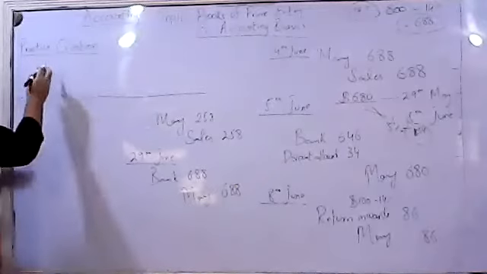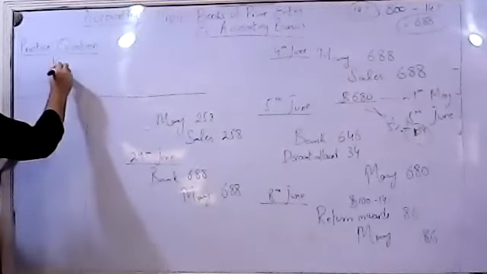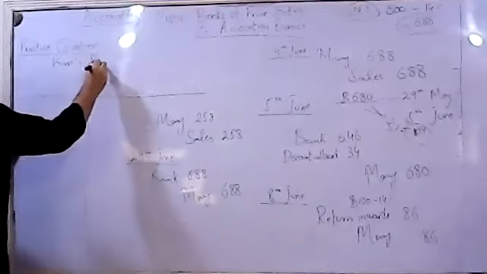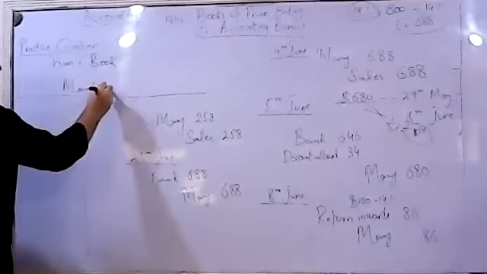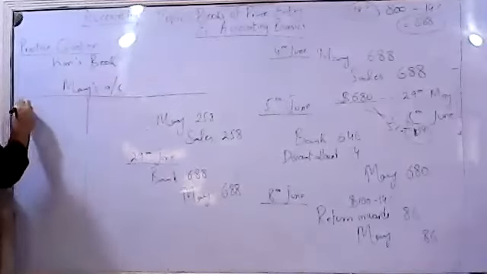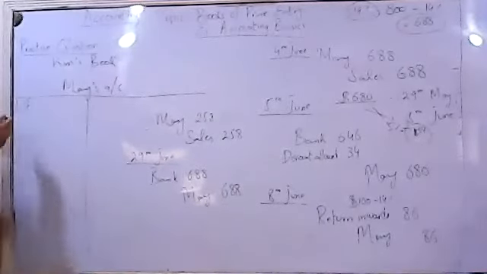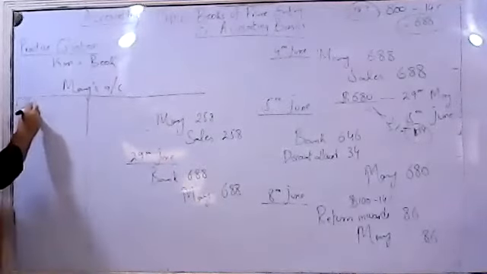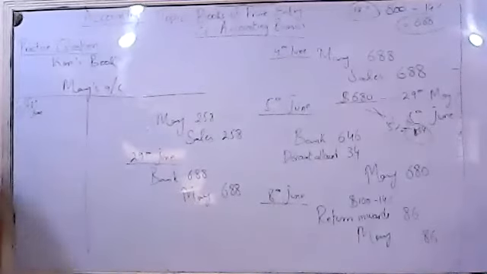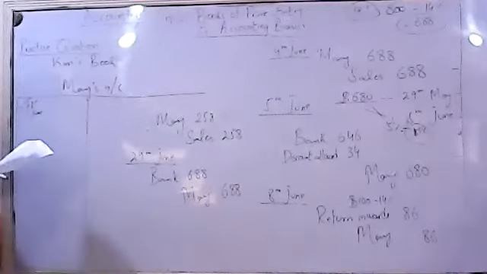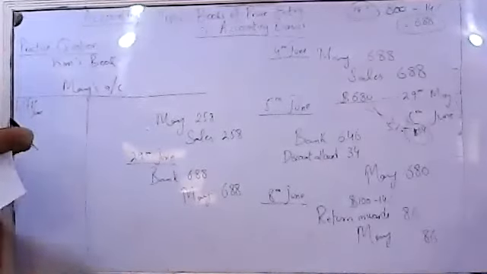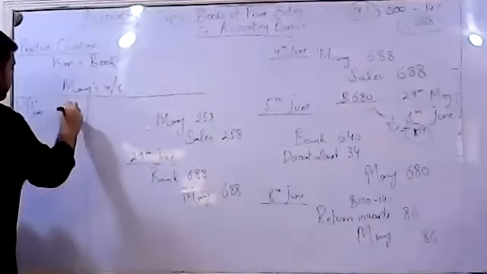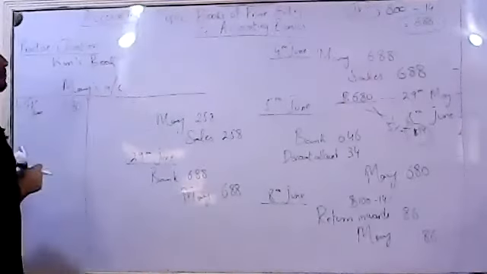This is Mary's account, Kim's books, and Mary's account. Okay. The brought forward balance on 1st June, it was 680, right? Starting with 4th June.